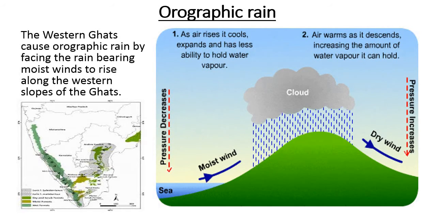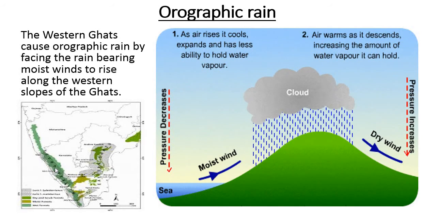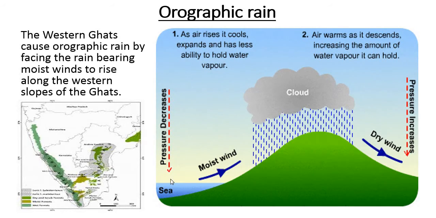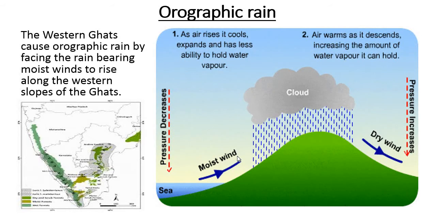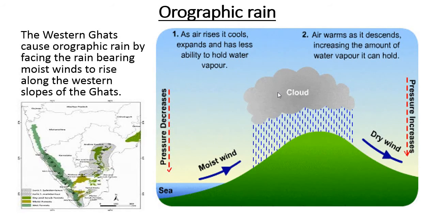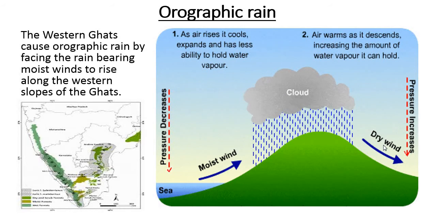Here in India, the Western Ghat, and just parallel to this, is the water body, the Arabian Sea. This is the water body and this is the mountain. When moist winds rise up, they form clouds, and after forming clouds it gives us rain. This is the windward side, and the opposite side is called the leeward side.